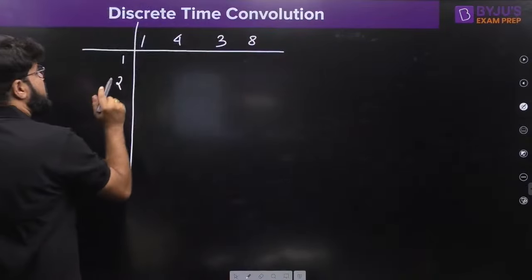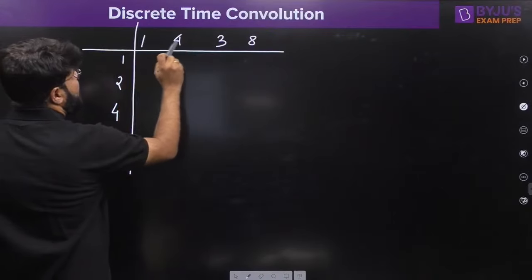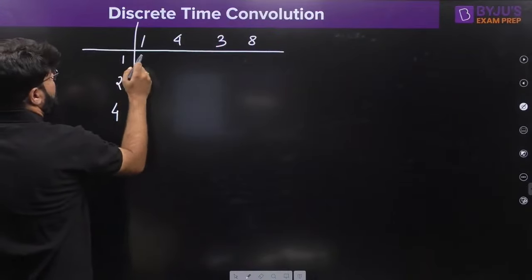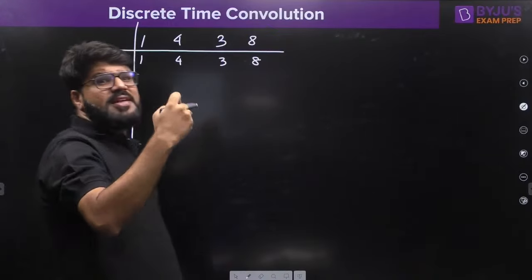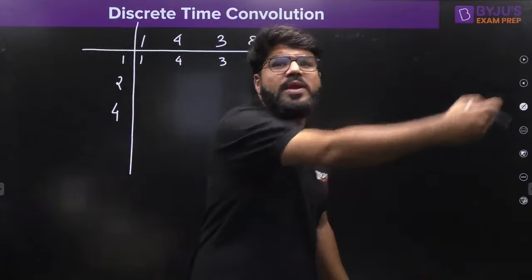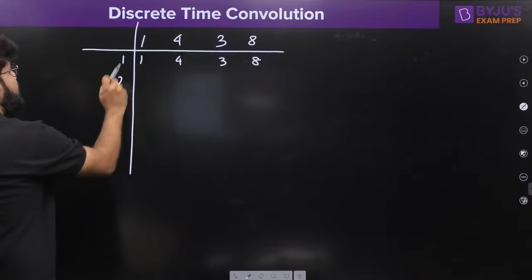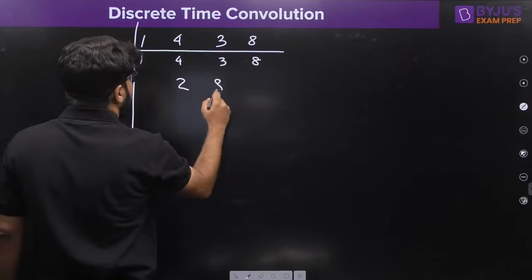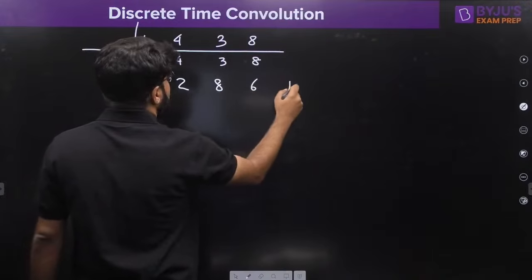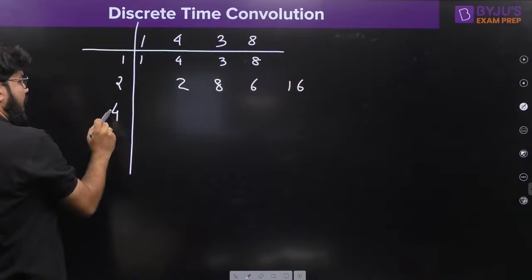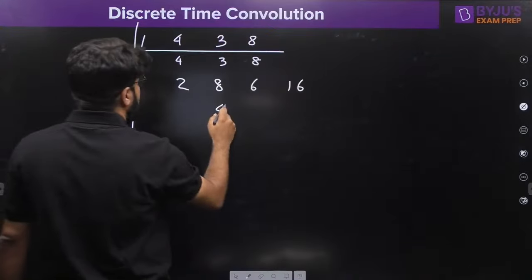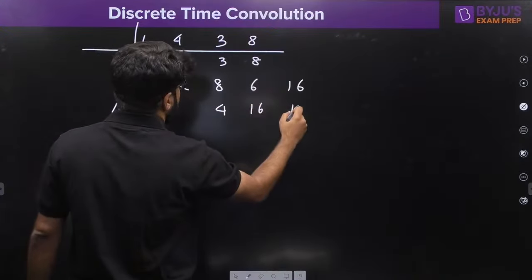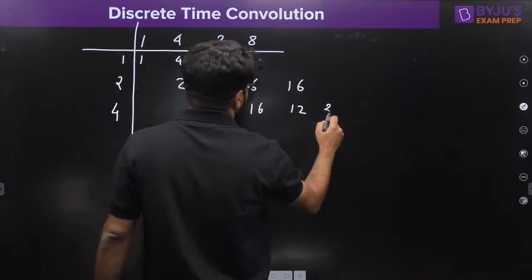So, normal calculation, what do you do? Multiply the entire elements of the top by the first element 1. So, 1, 4, 3, 8. Now, multiply by 2, and write down the result one unit right shifted. So, 2 ones are 2, 2 4s are 8, 2 3s are 6, 2 8s are 16. Now multiply by 4, all the elements on the top, with one unit right shift: 4 1s are 4, 4 4s are 16, 4 3s are 12, 4 8s are 32.